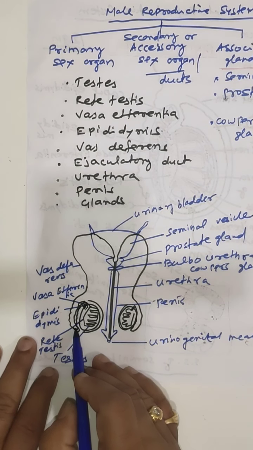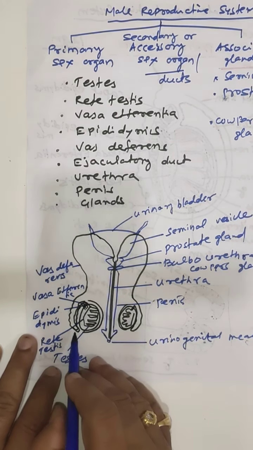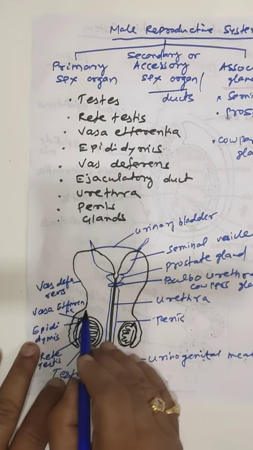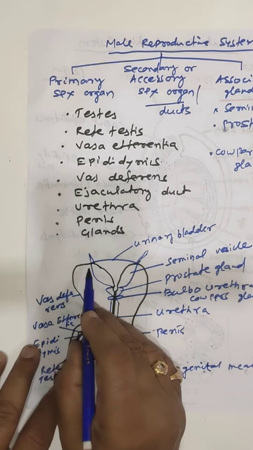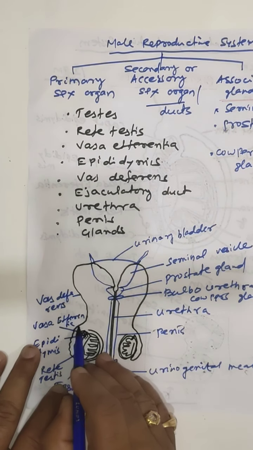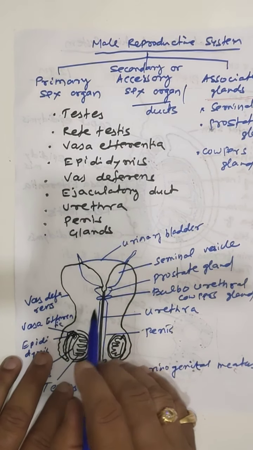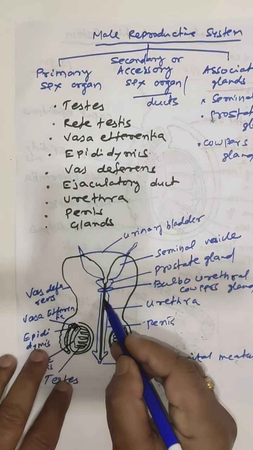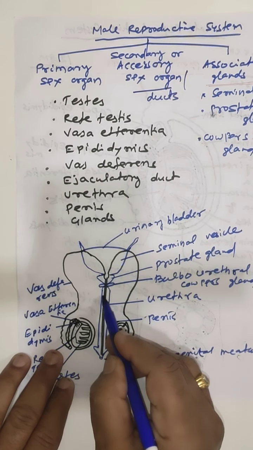Then vas deferens. Vas deferens originates from the epididymis and enters into the abdominal cavity through the inguinal canal. Then ejaculatory duct, and urethra, the part of urethra found inside the penis.